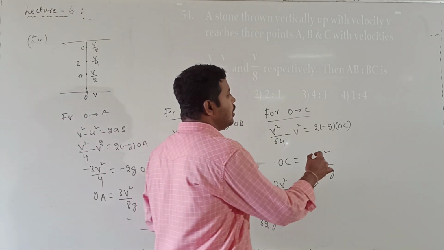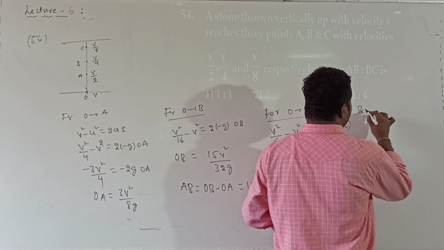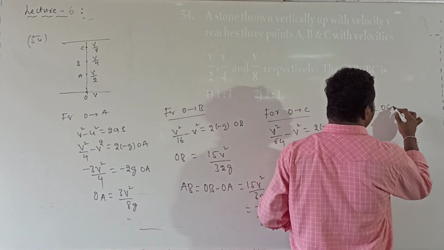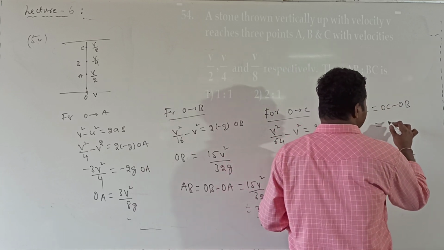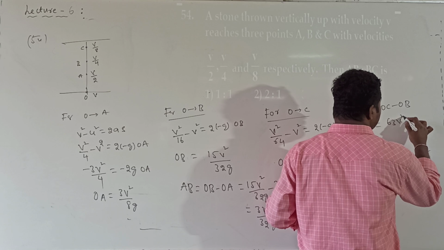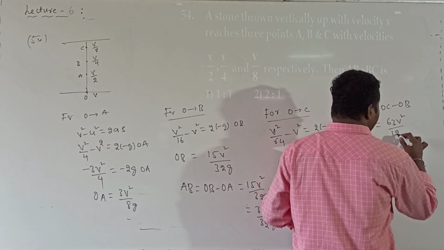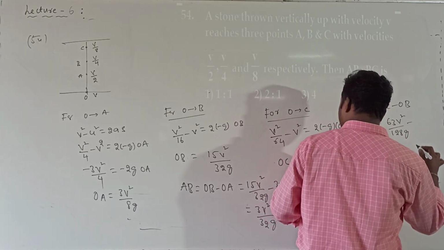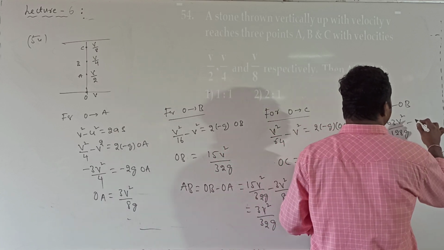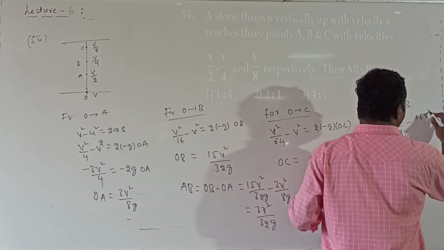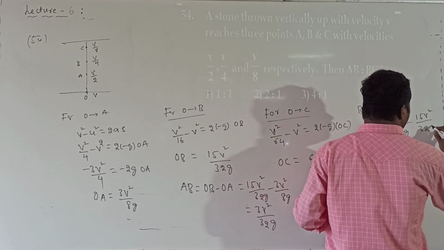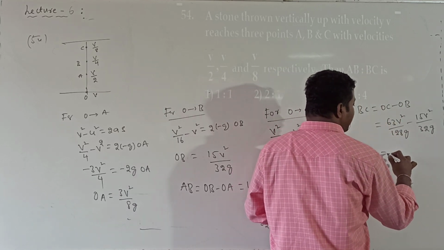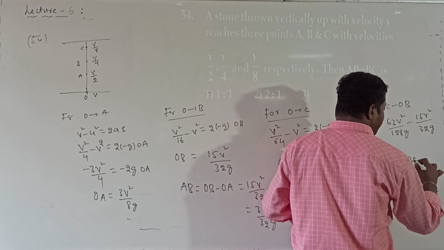Similarly, what is the value of BC? BC is given by OC minus OB. OC value is 63 v square by 128 g, minus OB value, 15 v square divided by 32 g. The LCM is 128 g.